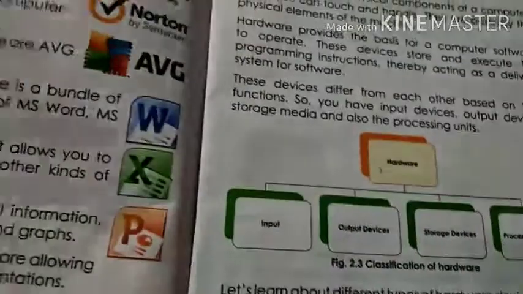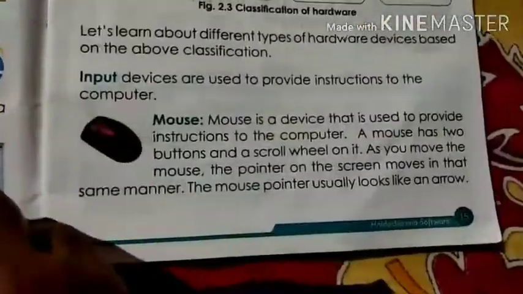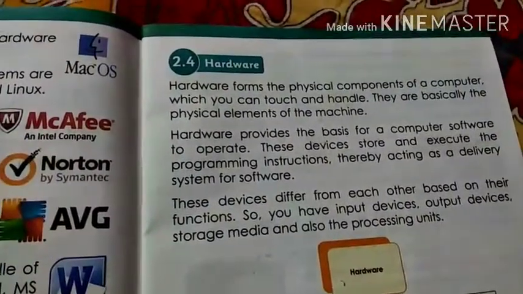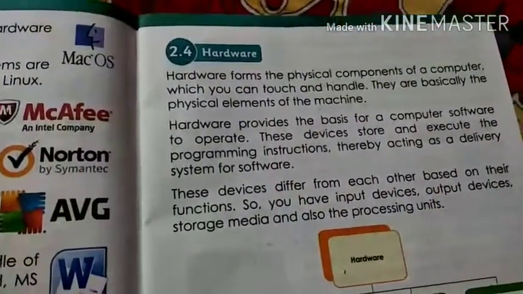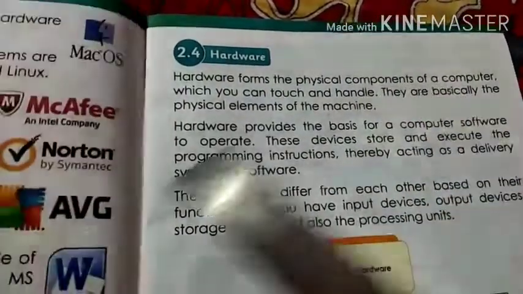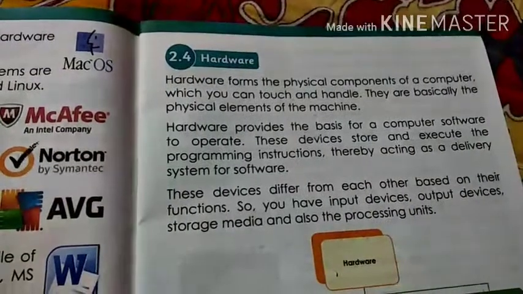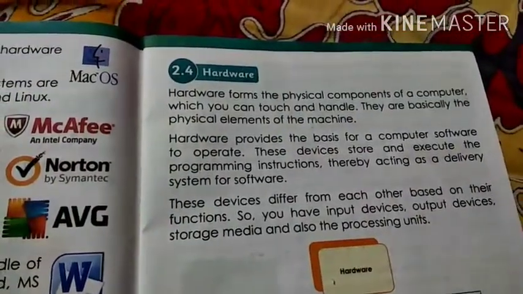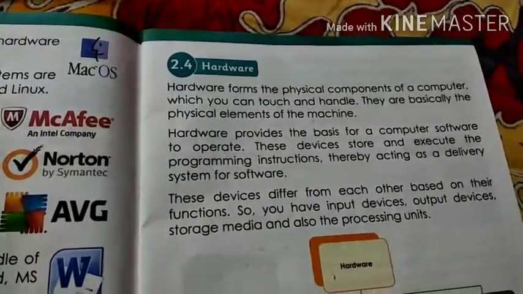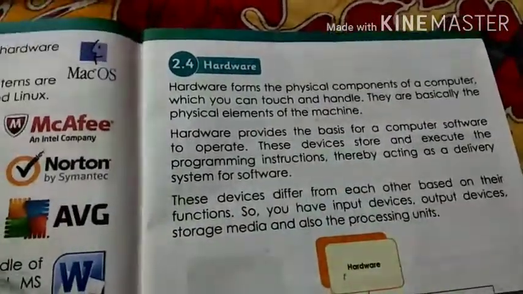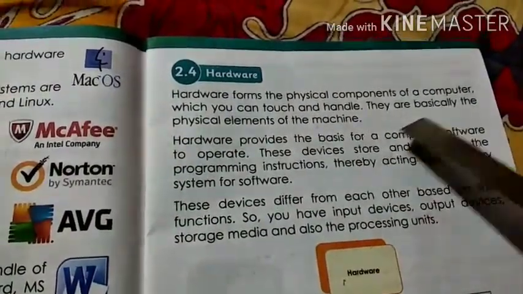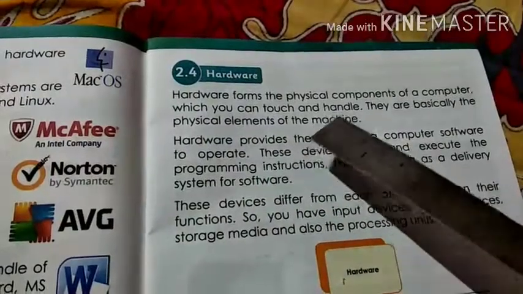So now we are going to proceed further towards page number 15, point number 4, that is hardware. Hardware forms the physical component of a computer. In the previous video, I told you about that, students. Hardware means that we can touch and we can see as well. So hardware is a physical component which you can touch and handle. They are basically the physical elements of a machine.